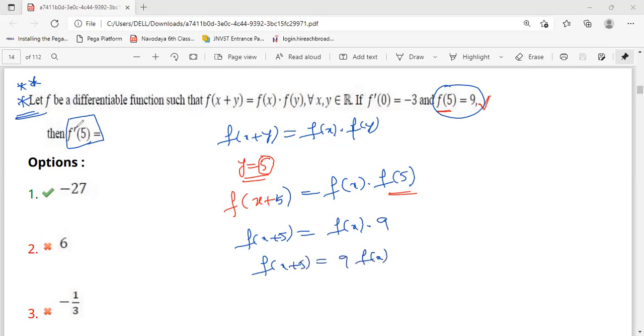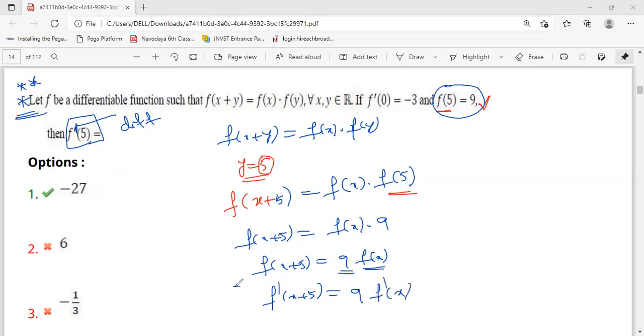Now they are asking f dash, which means the first differentiation, that is df by dx. If you do differentiation, this will become f dash of x plus phi is equal to, this is constant, there is no variation on 9, so it will become 9 f dash of x.